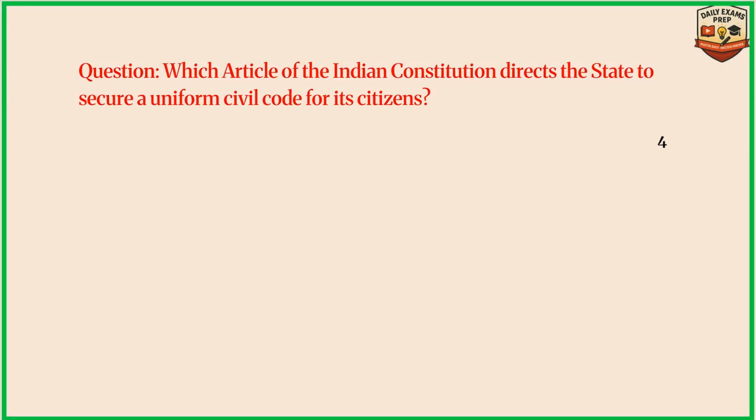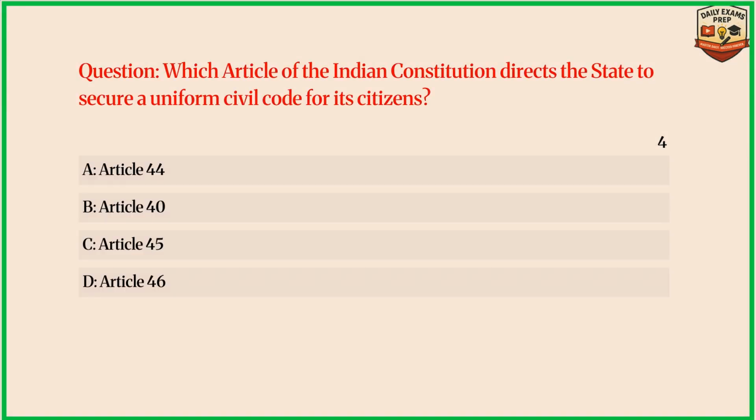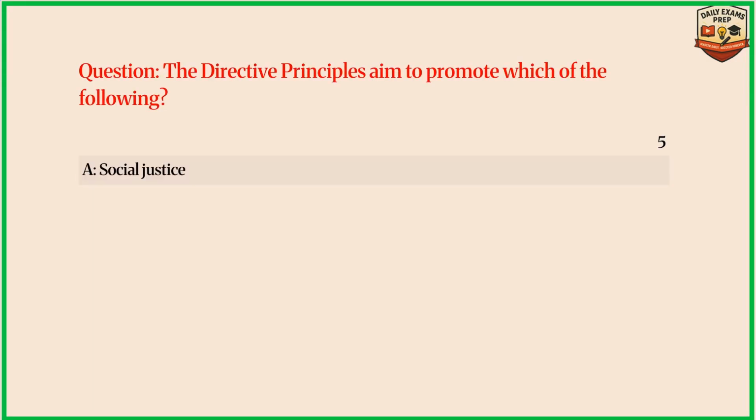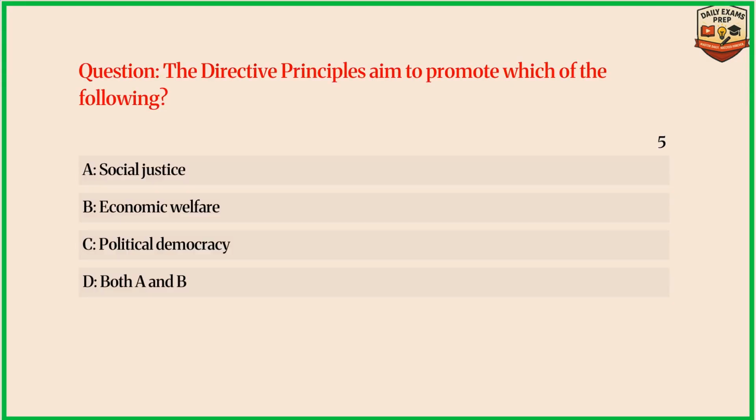Question: which article of the Indian Constitution directs the state to secure a uniform civil code for its citizens? Answer A. Article 44. Question: the directive principles aim to promote which of the following? Answer D. Both A and B.